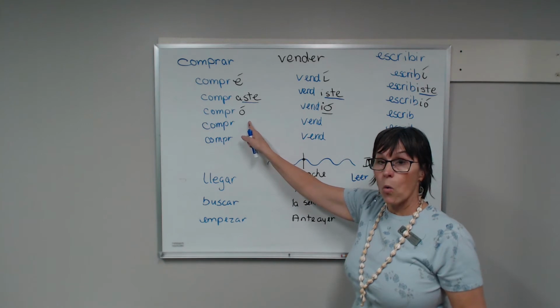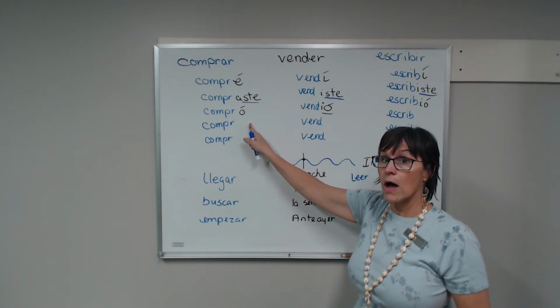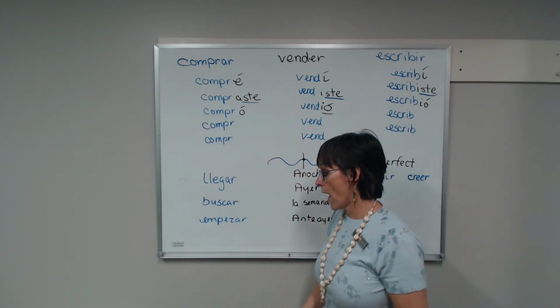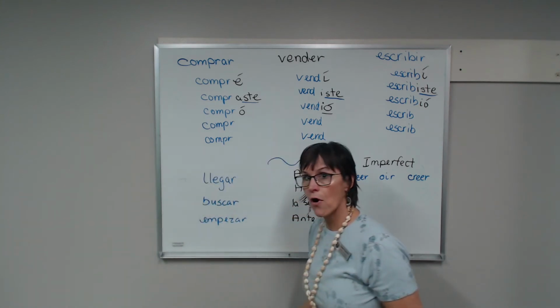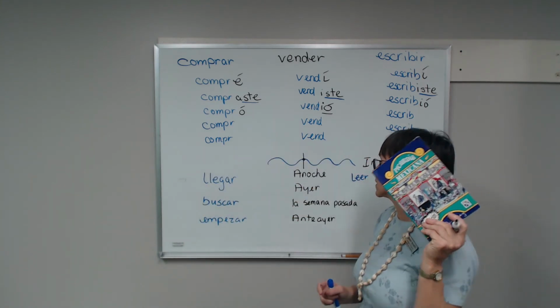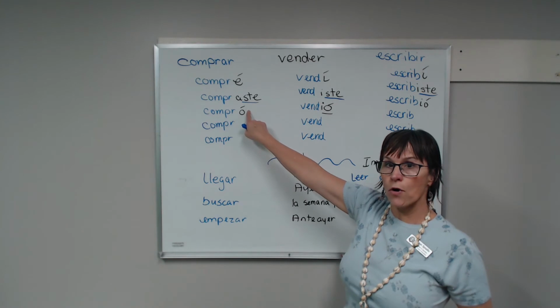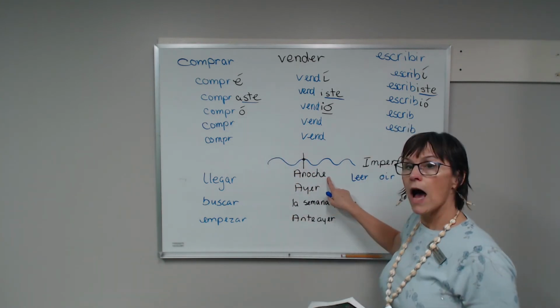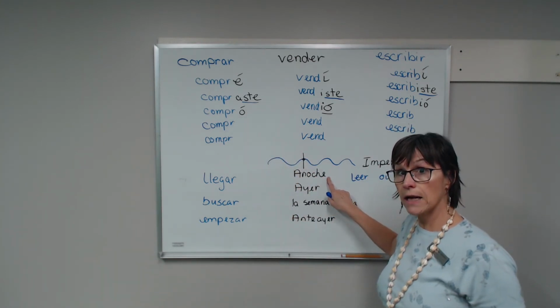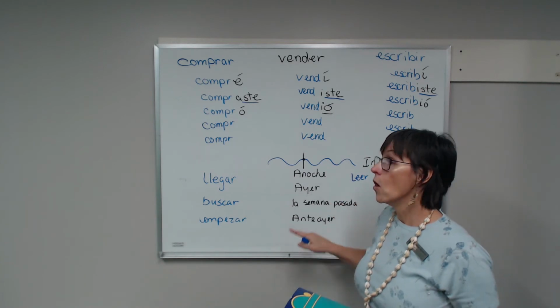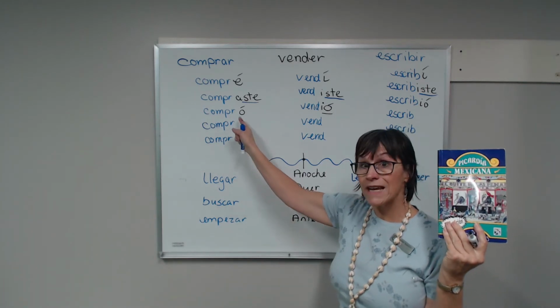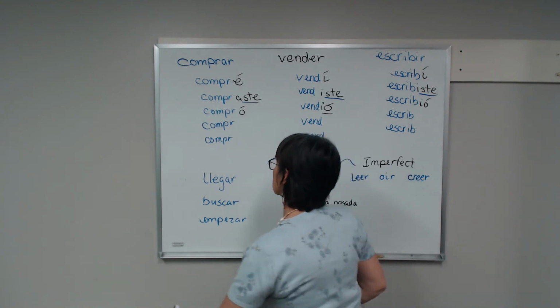Compró. Juan compró un libro anoche. So last night, anoche, Juan compró un libro. He did it last night. That's how I would say it.